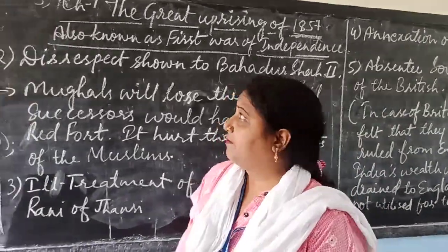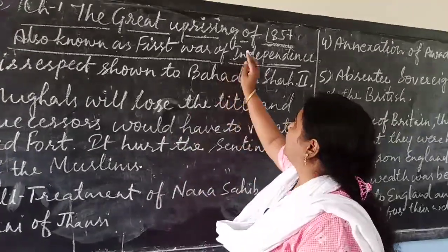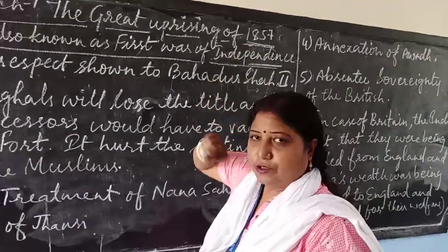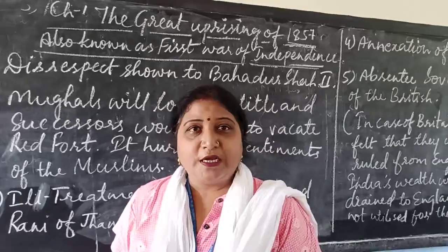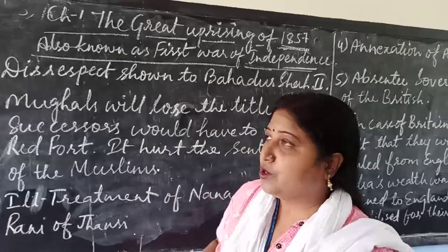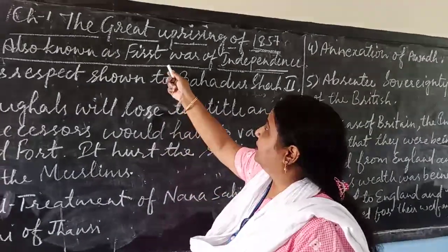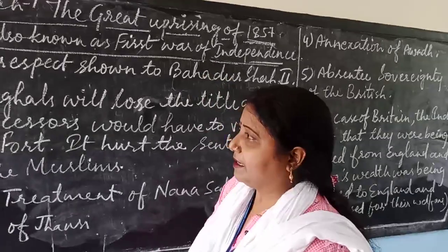Once again, I am repeating: the Great Uprising of 1857, also known as the Sepoy Mutiny, the Revolt of 1857, and the First War of Indian Independence.